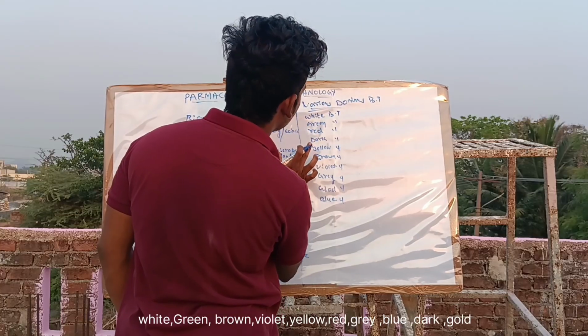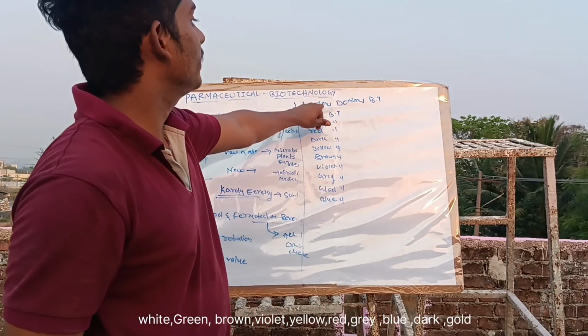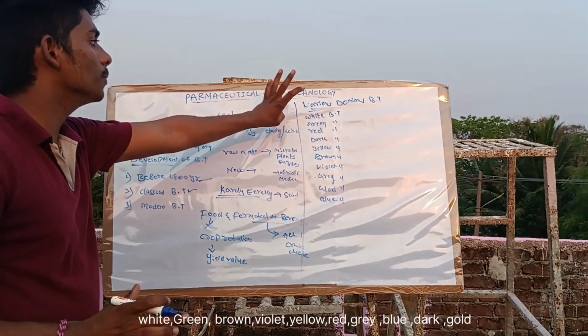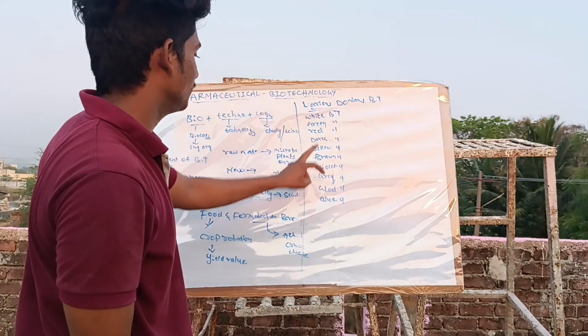That is 10 domains. BT stands for biotechnology, don't think it's something different.